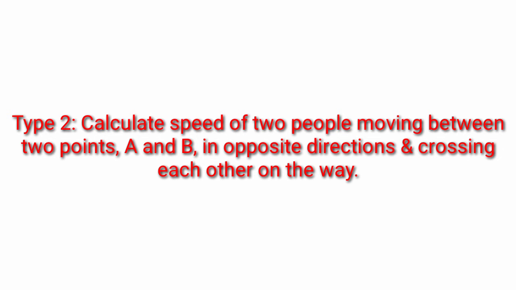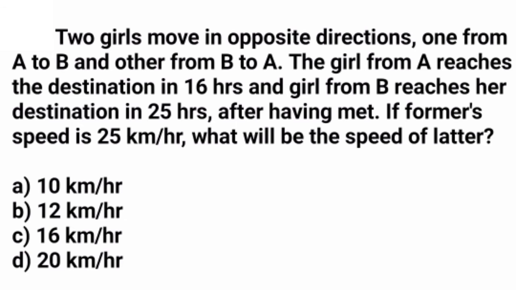Now the type 2 question: calculate the speed of two people moving between two points A and B in opposite directions and crossing each other's way. Okay, so this is type 2. So let's see the questions on this. The question is, two girls move in opposite directions. Okay, two girls from a point move in opposite directions, one from A to B and the other from B to A.